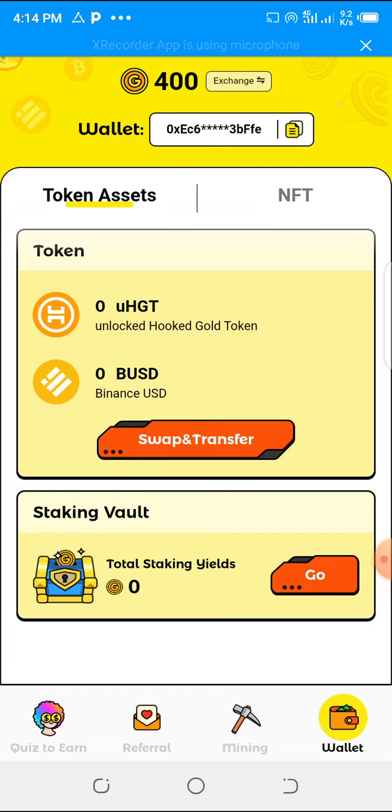Now if I click on swap and transfer, you see it, swap and transfer. So I can withdraw to exchange, to Binance, which is coming soon. Once it lists tomorrow, this button becomes active. Of course, I'm going to do an update to show you that this button has become active, that I can now withdraw whatever I have mined. So you see I have a balance of 400.